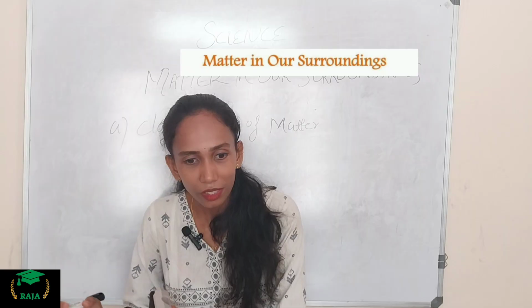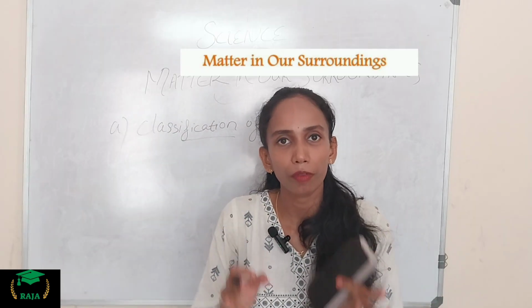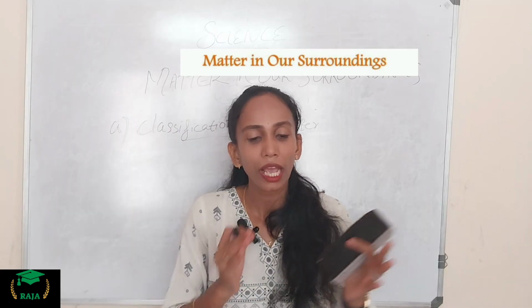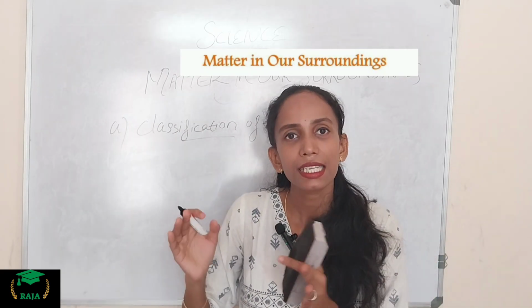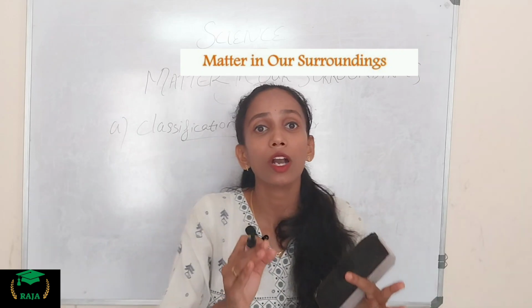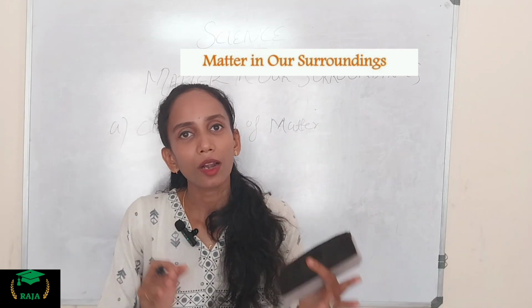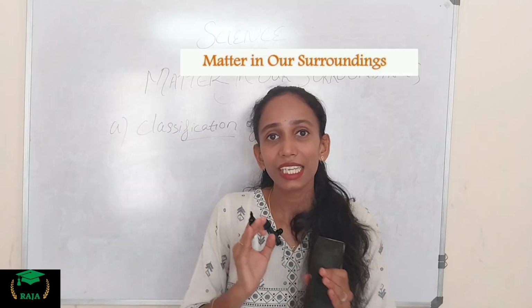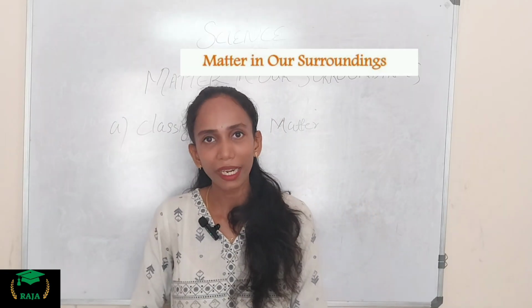Early Indian philosophers classified matter into 5 different forms: air, earth, fire, sky, and water. That we call the Panchatatva, or Panchabhutam.